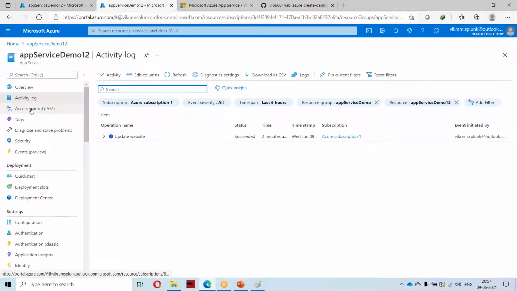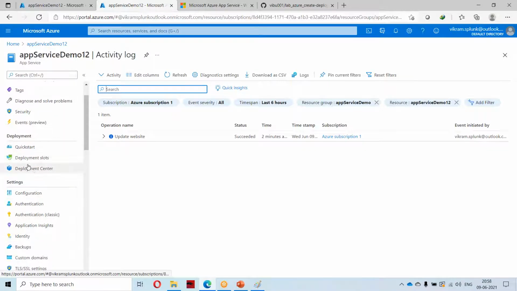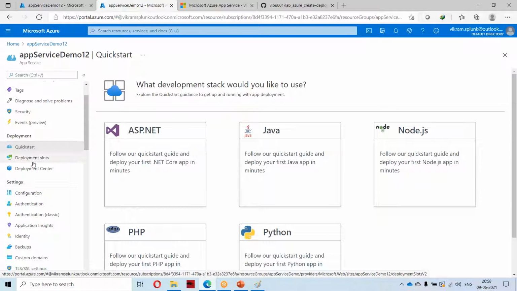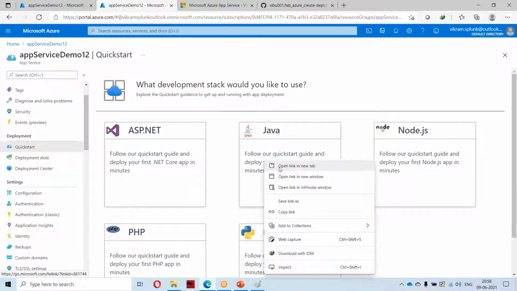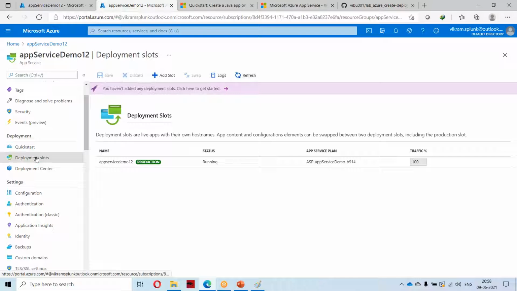We'll park IAM and all those. We'll go to something like deployment. In deployment, you will have some options to create an app for Java. And there will be something like deployment slots.